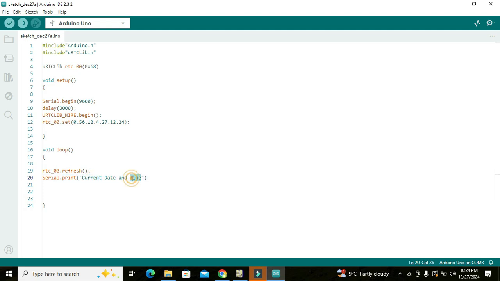it will just show the words "Current date and time" on the top of the serial monitor because they are in the quotations. Then a semicolon, then we will write Serial.print